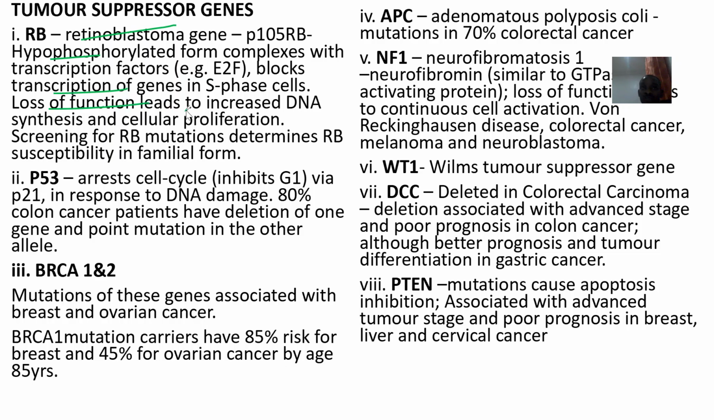If there's loss of function in it, it usually leads to what? Increased DNA synthesis. Your cells will just be making a whole lot of DNA without any control. So this leads to increased DNA synthesis and cellular proliferation. The cells are growing too much. That's what usually leads to a tumor. So screening for RB mutations determines RB susceptibility in the familial form.